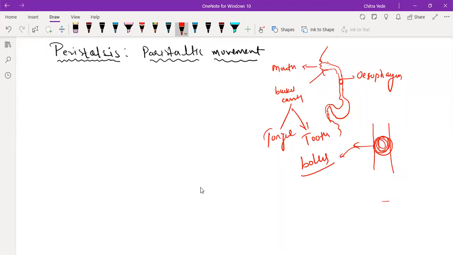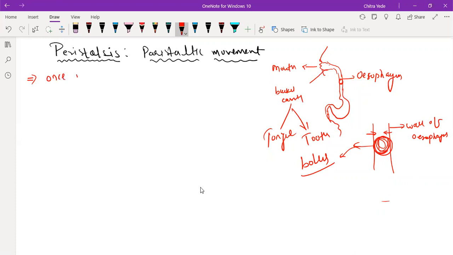So this is the bolus, and this is the wall of the esophagus. Suppose the ball is here, so in this region just above the bolus, I'm going to write the process here.